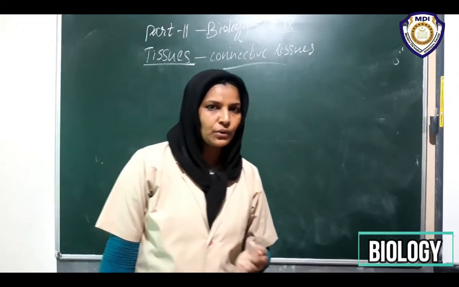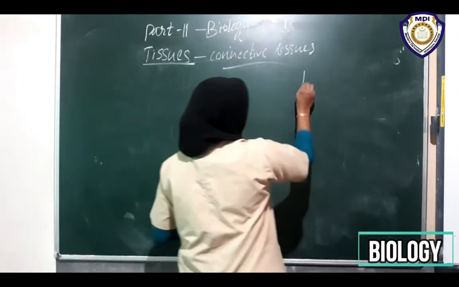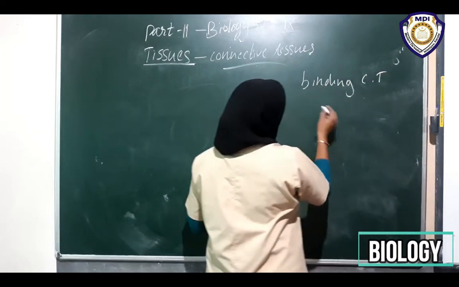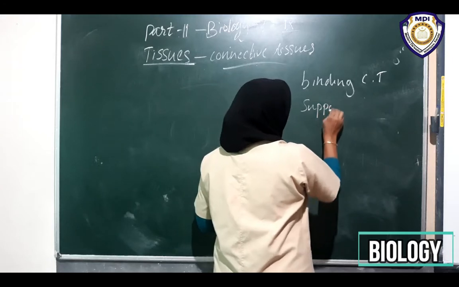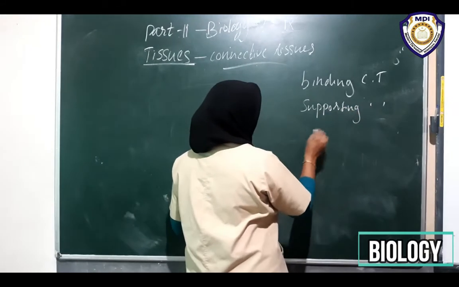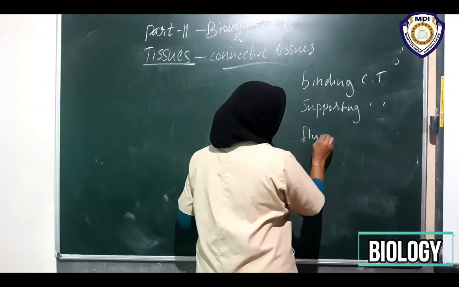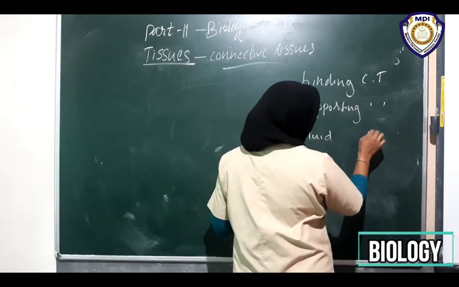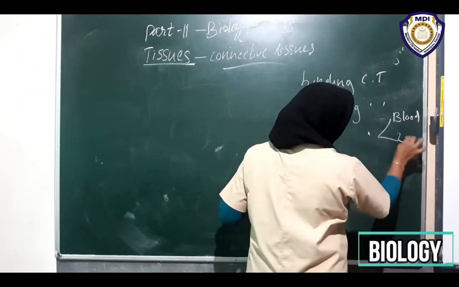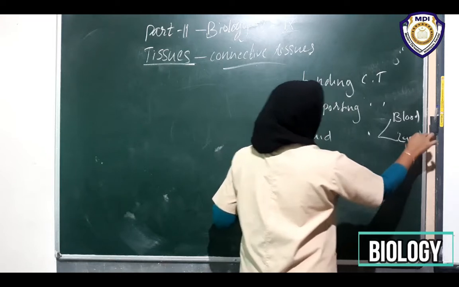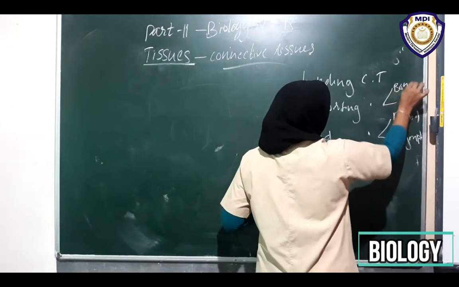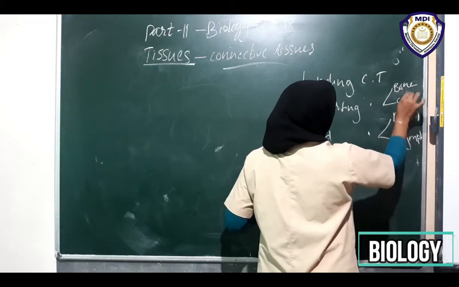Are you clear? Do you want to write on the board? Okay. Binding connective tissue, then supporting connective tissues and then fluid connective tissues. Fluid connective tissues: that is blood and lymph. Then there is bone plus cartilage.